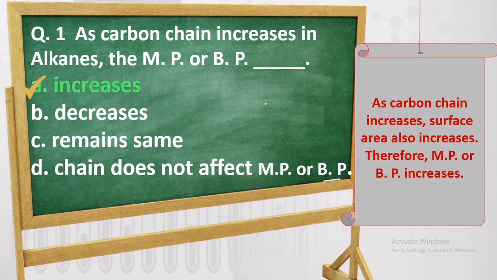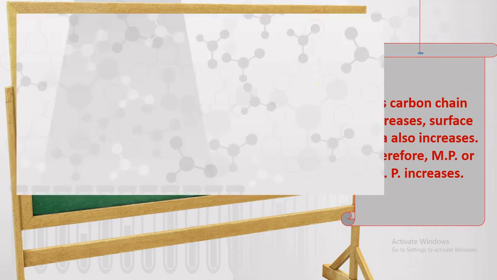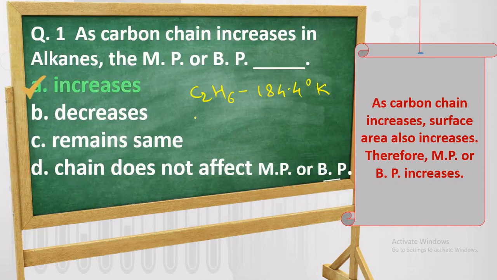Let us see the example. Boiling point of ethane, C2H6, is 184.4 degree Kelvin, and the boiling point of propane, the formula is C3H8, is 230.8 degree Kelvin. You see the carbon chain, as the number of carbons increases, the melting point or boiling point also increases.